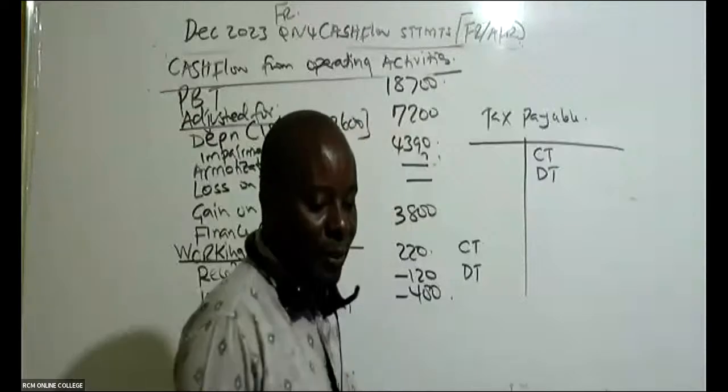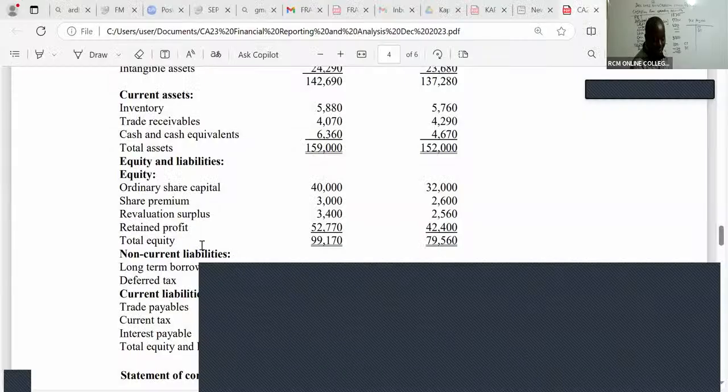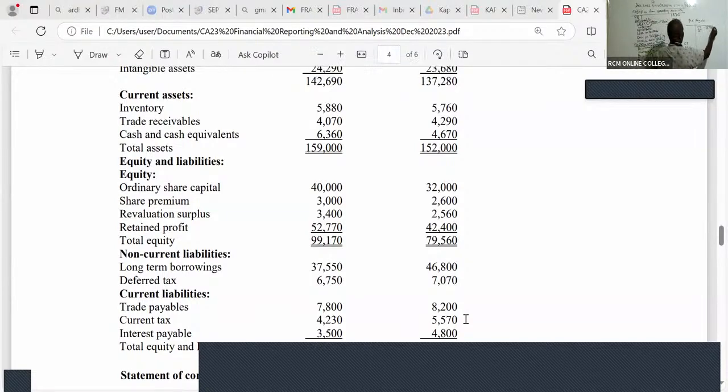Is there somebody who is able to see the current tax here? I can see the current tax for 2022. It was 5570. Current tax carried down for the other year is 4230.